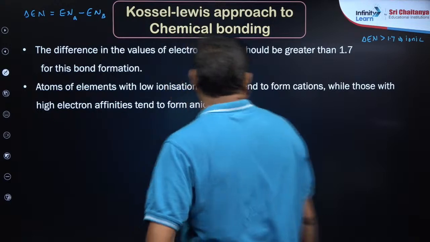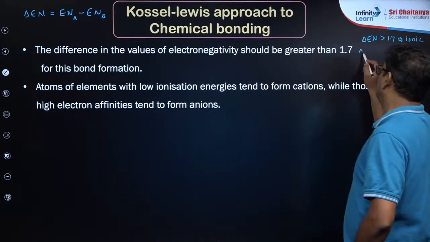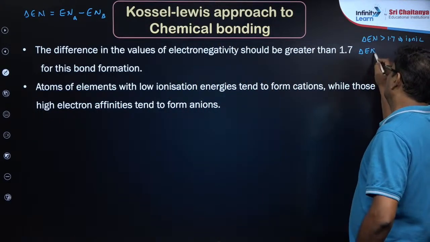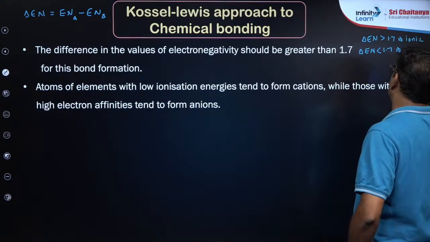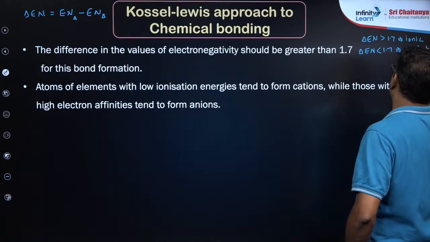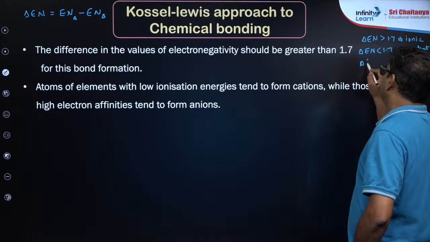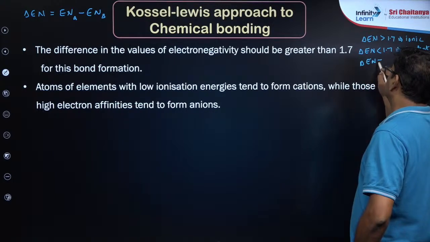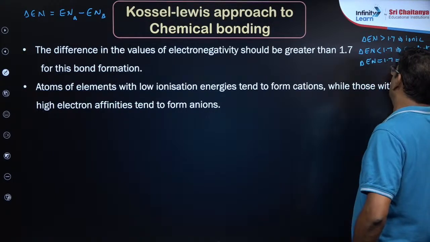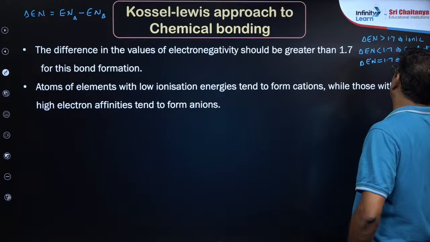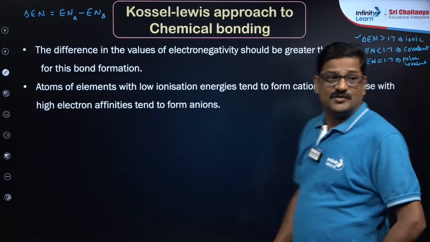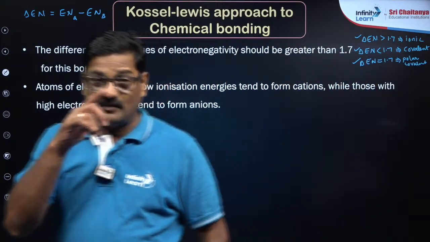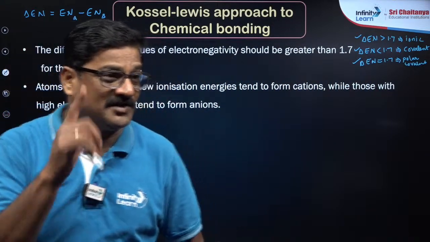And if the electronegativity difference is less than 1.7, the bond formed between these two is called a covalent bond, and exactly 1.7, that is going to be polar covalent bond. So based on these terminologies, you may be expecting an MCQ in the NEET examination.